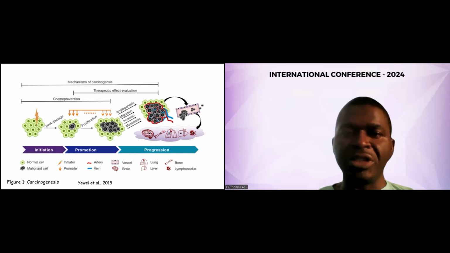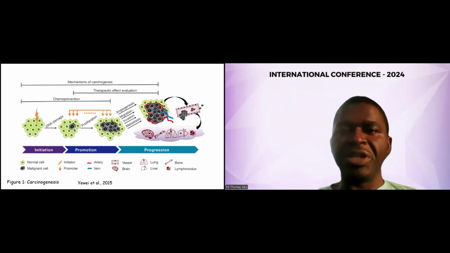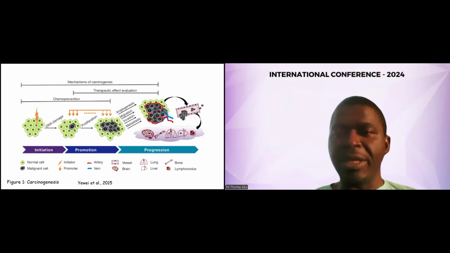Then proliferation occurs, and if there is no chemoprevention, it leads to promotion and then progression, which we refer to as stage three of cancer. Here you have angiogenesis occurring, migration, invasion, and also metastasis.